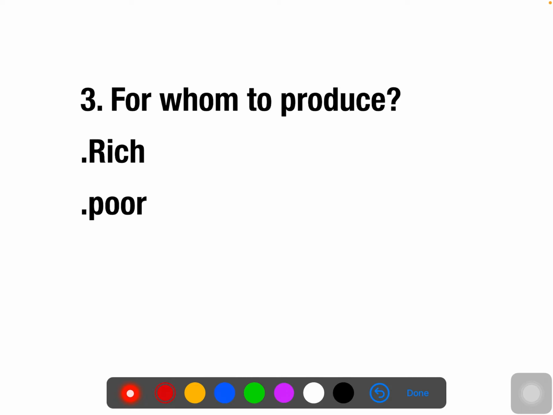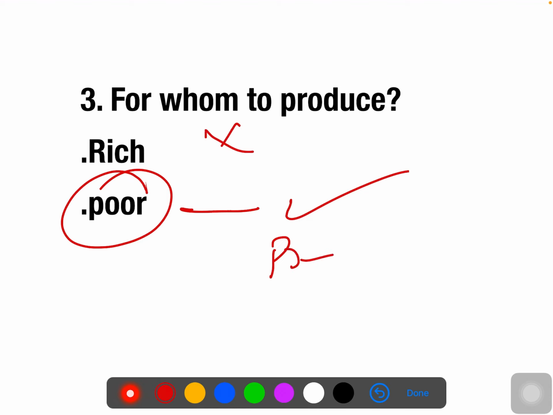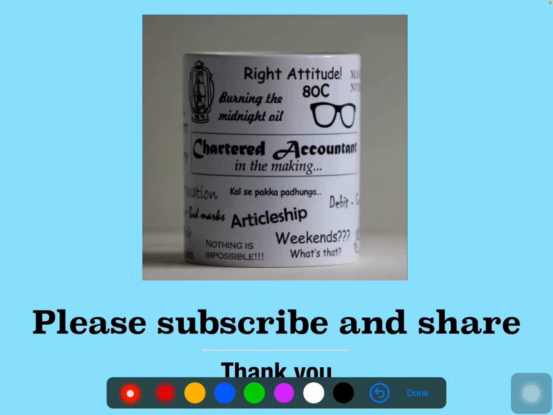Whom to produce for? The basic necessities are produced mostly for the poor people. The poor people are the ones struggling even for basic needs. The goods and services produced by the socialist economy concentrate on the poor people, and they ignore the rich people in this sector. And the prices will be very much cheaper, and whatever the price will be, it will be fixed by the government only.